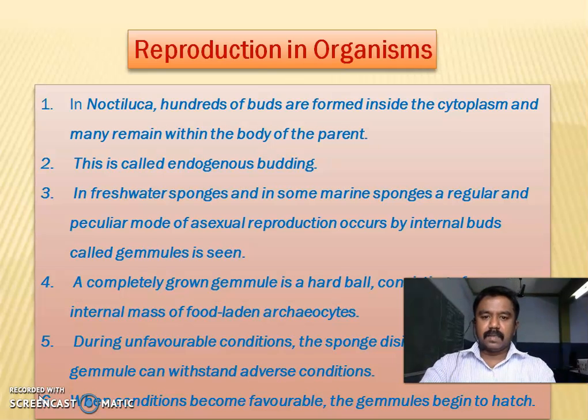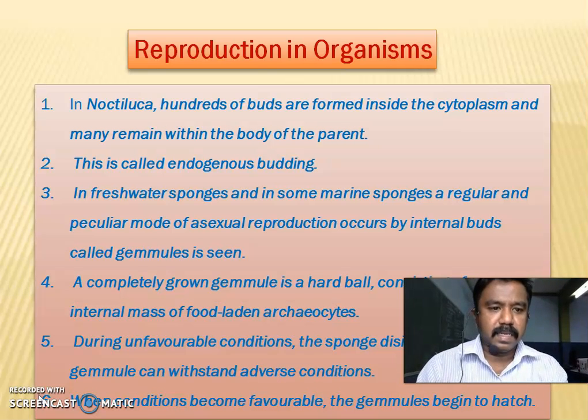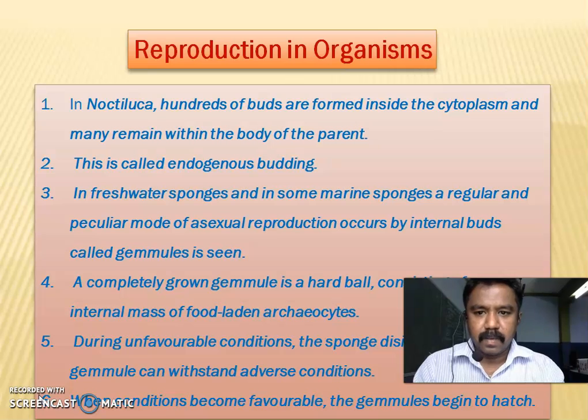In Noctiluca, hundreds of buds are formed inside the cytoplasm, and many remain within the body of the parent. This is called endogenous budding. This is a 2 mark question. What is called endogenous budding?